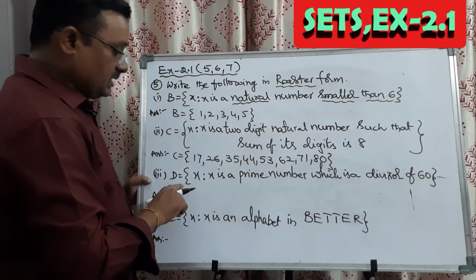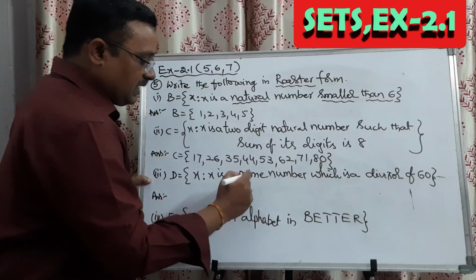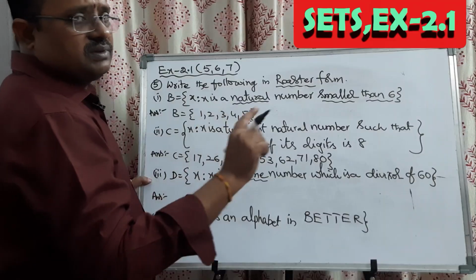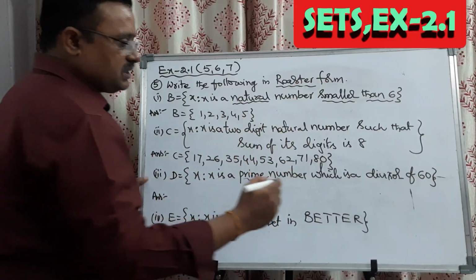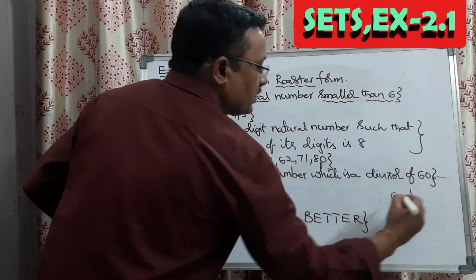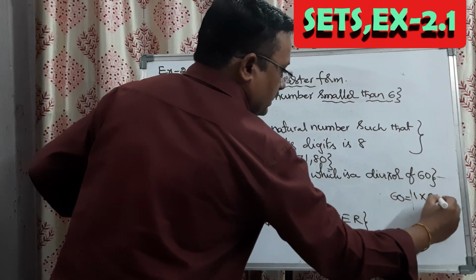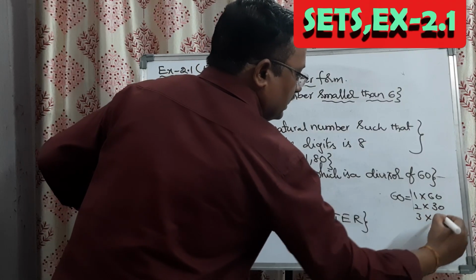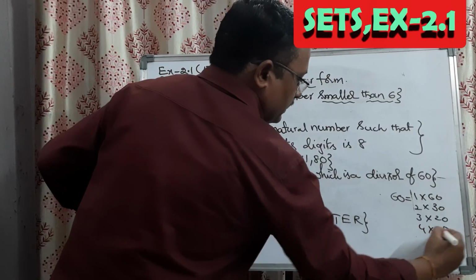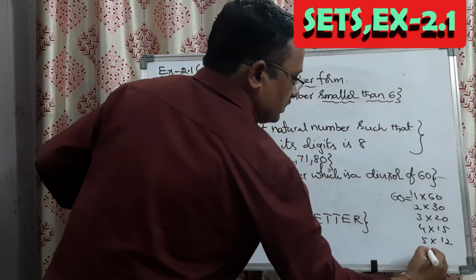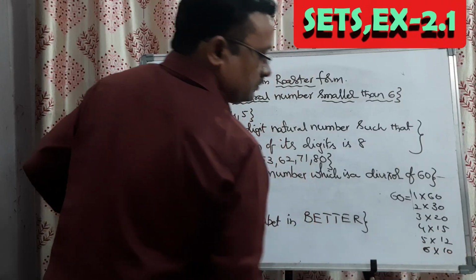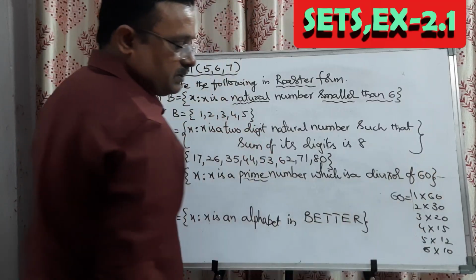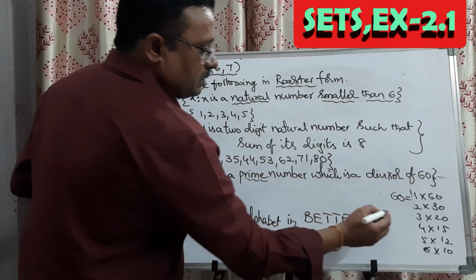Next, third one. D is equal to set of x such that x is a prime number which is a divisor of 60. Okay? For 60's divisors, write the product form. 1 times 60, 2 times 30, 3 times 20, 4 times 15, 5 times 12, 6 times 10, 7, 8 possibilities are not there. So this is called product form, right? So these are the divisors. Among them, who are the primes?